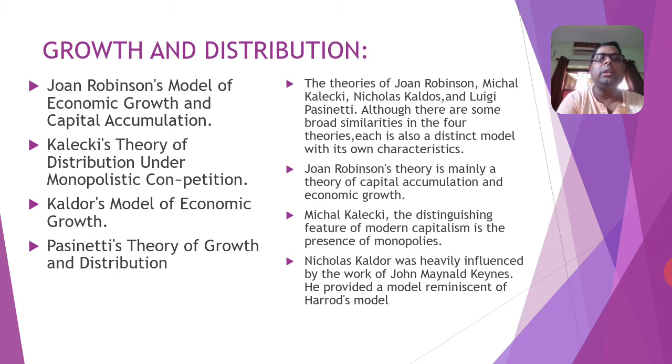So here, from this unit you have to learn the Robinson model of economic growth, Kalecki theory of distribution under monopolistic competition. Just here, this is a spelling mistake. That will be monopolistic competition. And Kaldor model of economic growth, and Pasinetti's theory of growth and distribution.